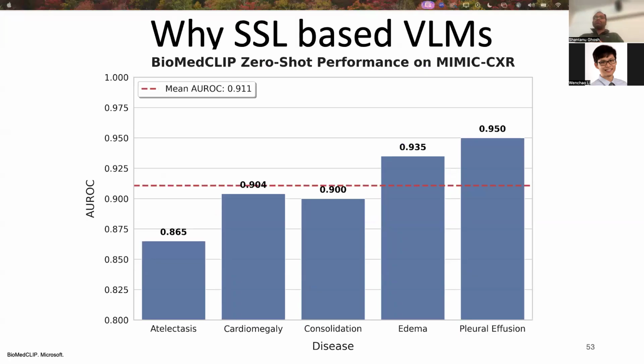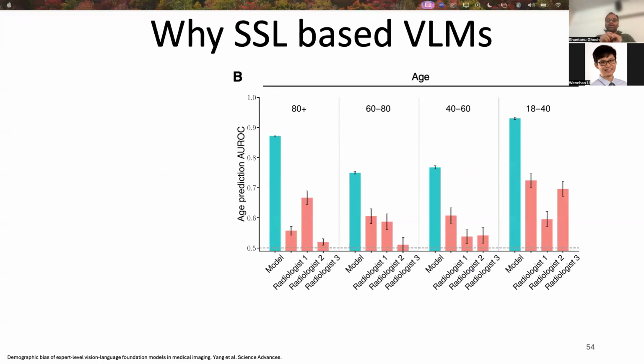Before that, let's motivate why we need an SSL-based vision language model. Because VLMs learn to generalize features which perform well on a variety of tasks. For example, here, BiomedCLIP is the state-of-the-art chest X-ray foundation model, and it does well on a variety of diseases shown on the x-axis. Also, VLMs not only do well on disease prediction, they can also predict the bias-inducing sensitive factors like age and sex, as shown in the literature.